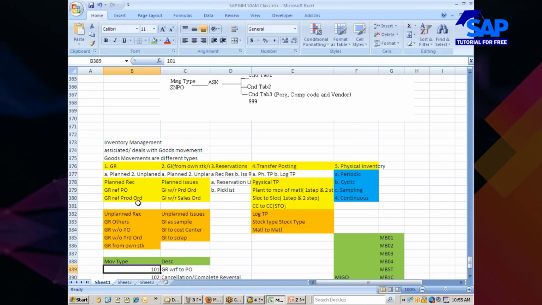I don't have a production order, so I am not showing you this one. This is unplanned. Under unplanned receipts, you see here goods receipt, others, goods receipt without PO, without production order, like this. You have so many things.